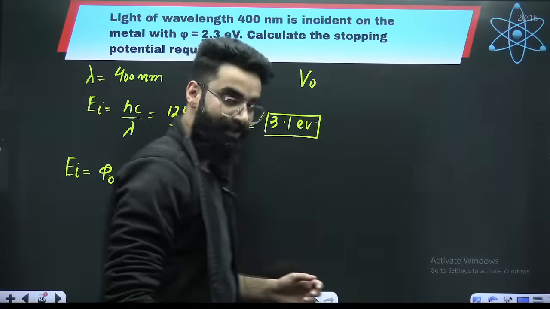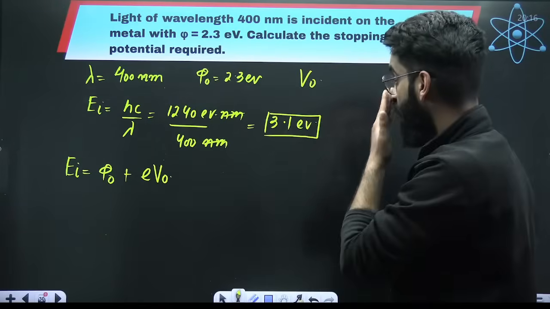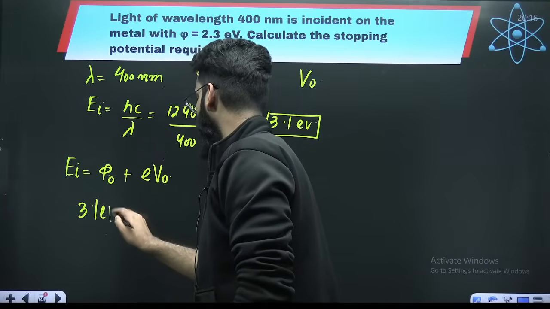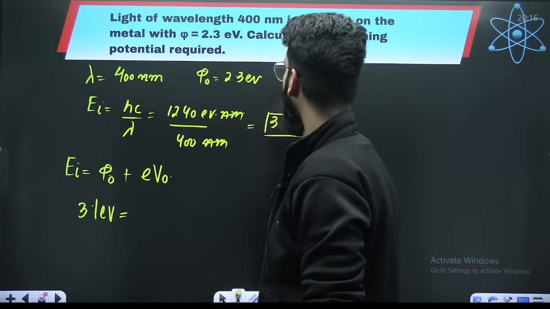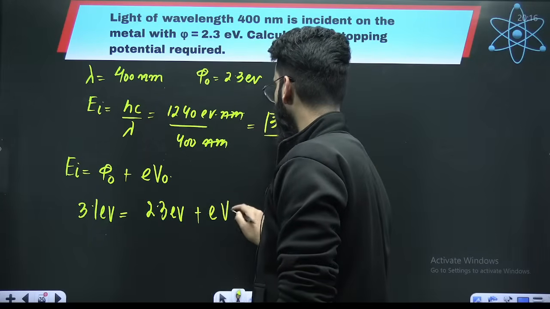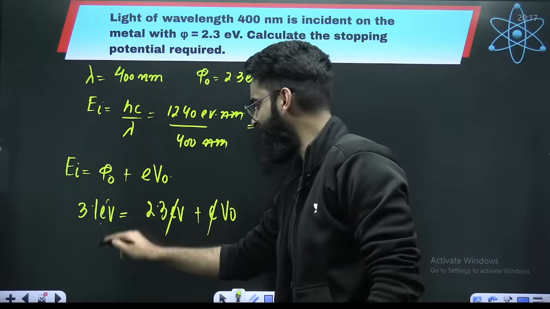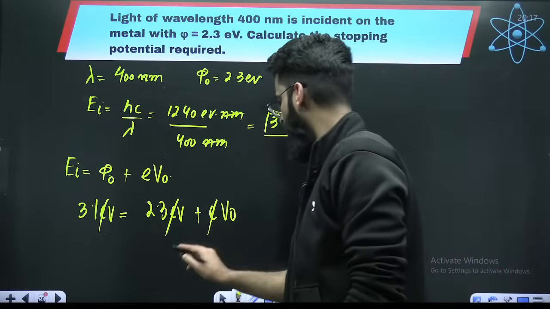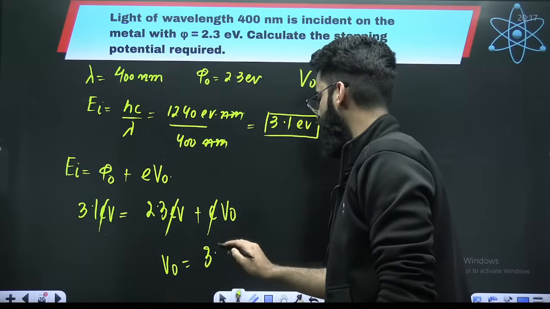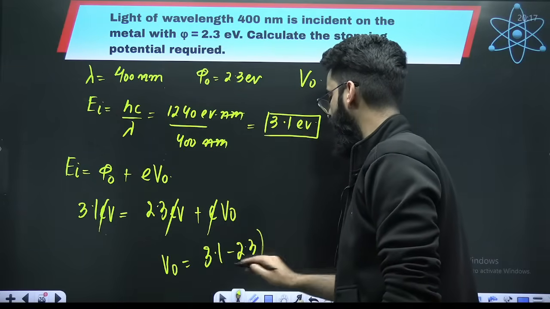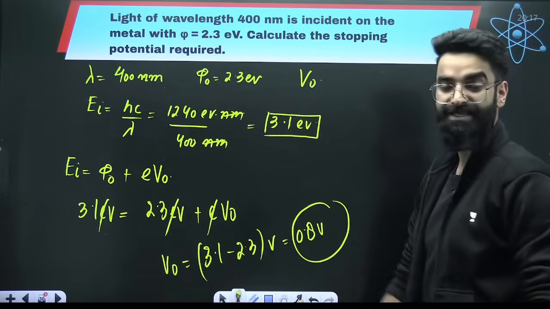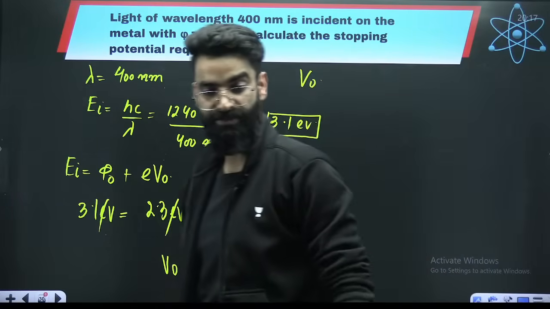Okay, quick. Solve it now. What about the incident energy? It is 3.1 electron volts. What about the work function? 2.3 electron volts plus eV naught. Do you see e everywhere cancelling? Yes. So V naught will be equal to 3.1 volt minus 2.3 volt. How much will this value be? It is going to be 0.8 volts. This is the stopping potential. This is the reverse voltage which you need to supply.